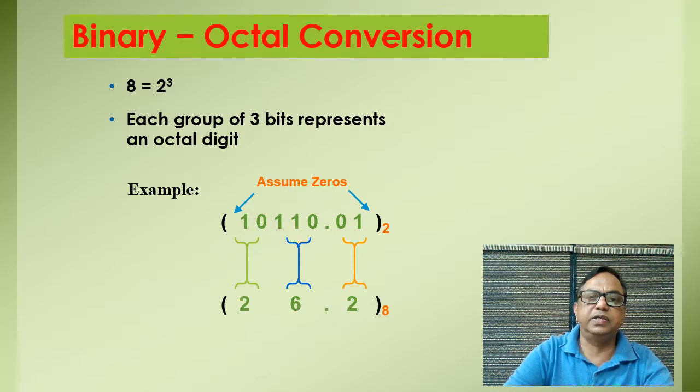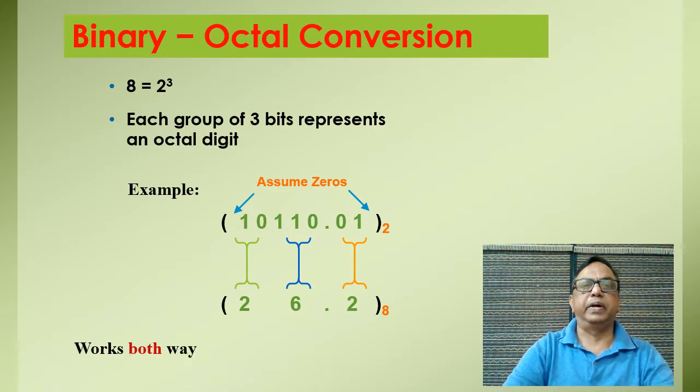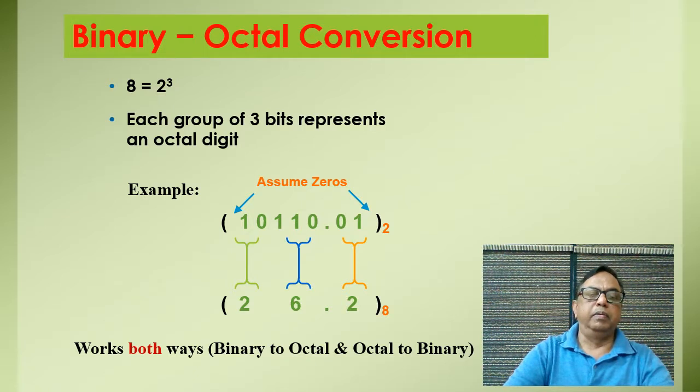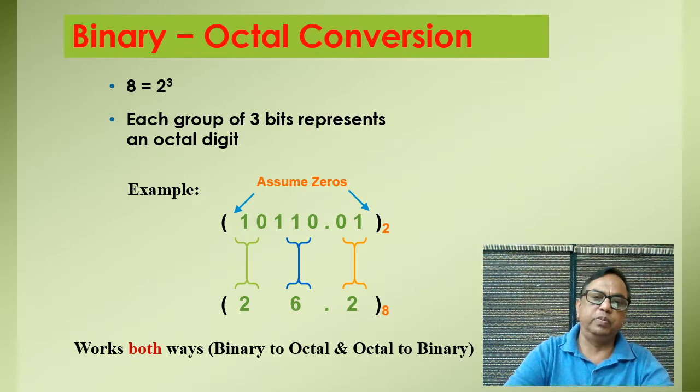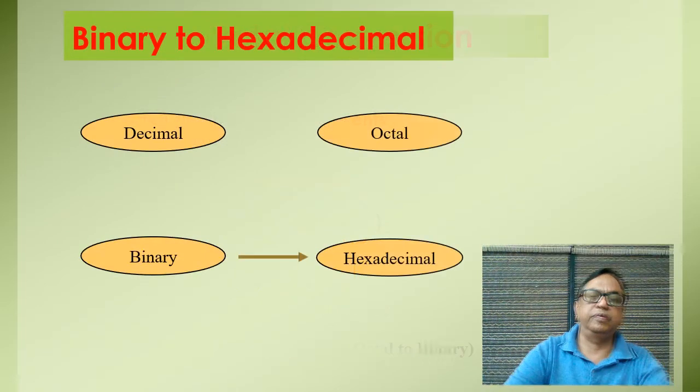So we get the answer here: 010 will give 2, here 110 will give 6, 4 plus 2 is equal to 6, and here again 2. So the answer of our question is, if the value is 10110 binary point 01 in binary, it is equal to 26.2 in octal. Mind that it works both ways, binary to octal or octal to binary, we can do both types of conversions.